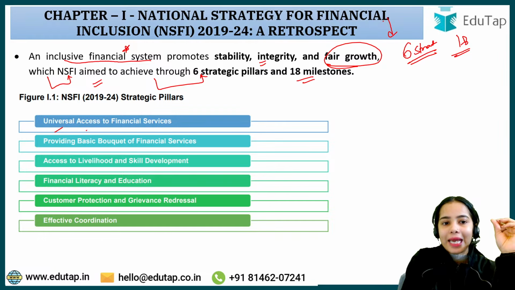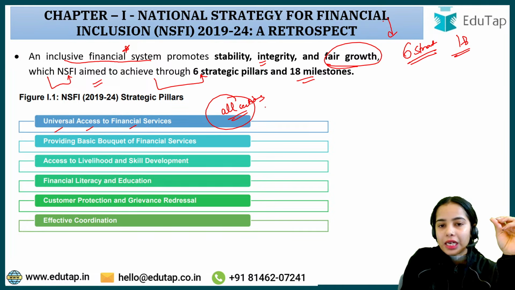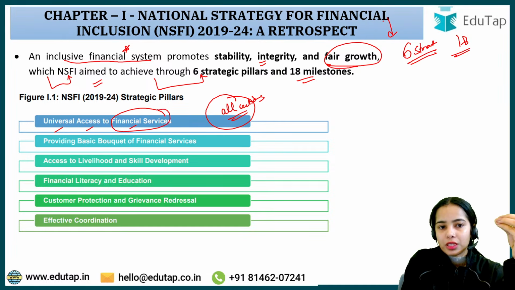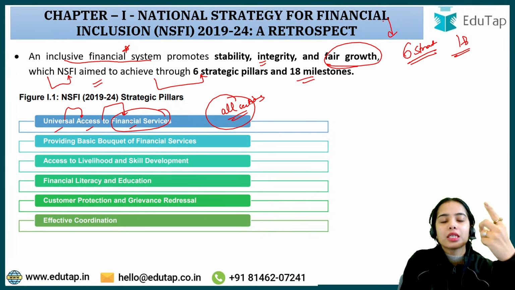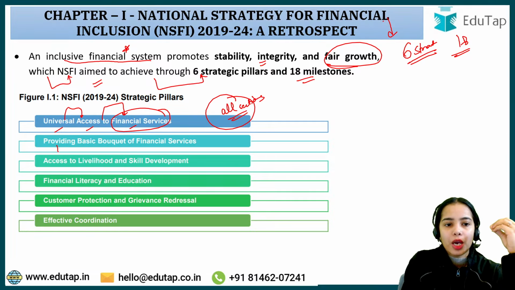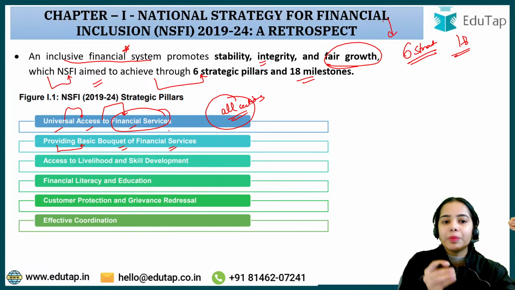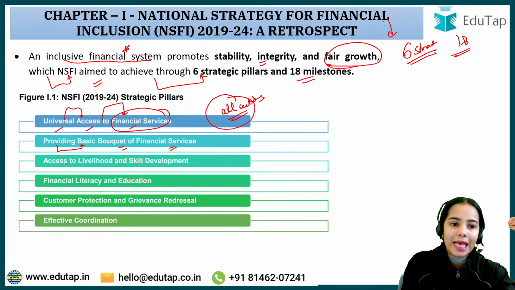So universal access to financial services, access to all. So all sections of the country were focused on, rich, poor, urban, rural, for the financial services. So universal access to financial services, insurance services, pension services, banking services, investment services and such, providing a basic bouquet of financial services. So the people should have the basic bouquet of financial services, access to livelihood.